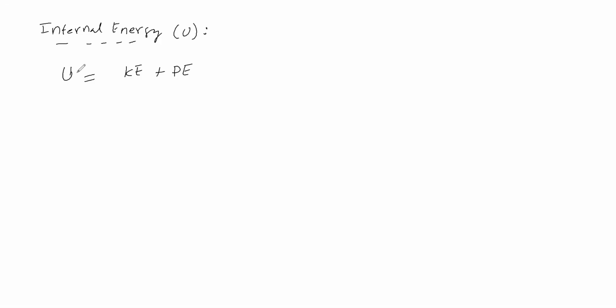Therefore internal energy depends on quantity, so it is an extensive property. It is a state function, not a path function, since it depends on the state of the system.